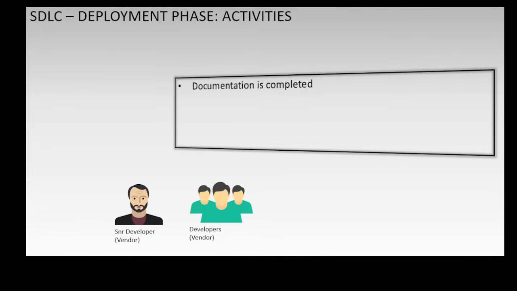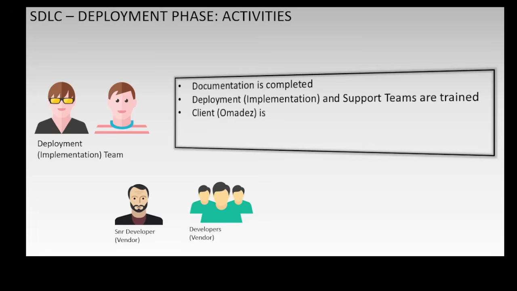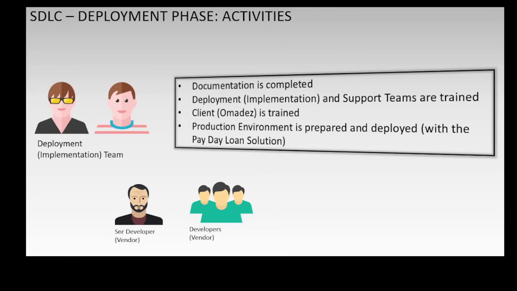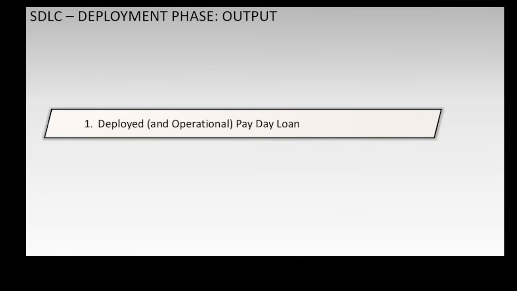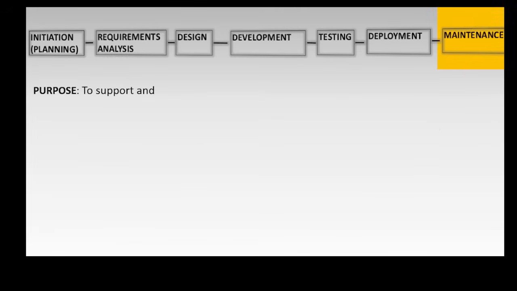In this phase, documentation is completed, deployment and support teams are trained. Omanders is trained by the deployment team. Production environment is prepared and deployed with the payday loan solution. The output of this phase is deployed and operational payday loan solution.